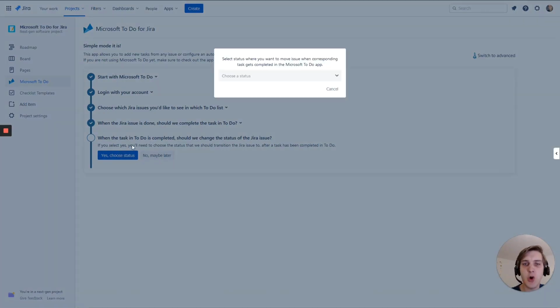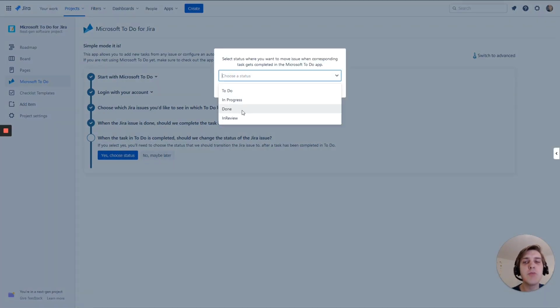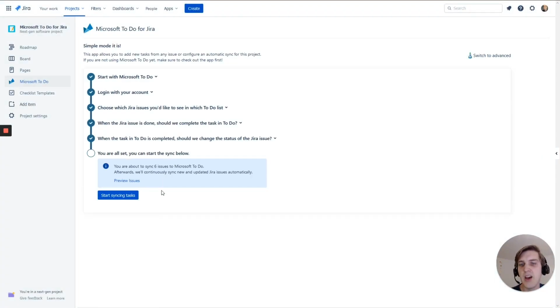And because Jira is more complex, I need to decide what means done in Jira. So luckily, we have a status done here as well. And now I can start synchronizing the Jira issues, and they will be kept in sync. And yeah, that's it. That was Microsoft To Do for Jira using the new To Do APIs. And they hopefully make it easier for you to have an overview about your to-dos.